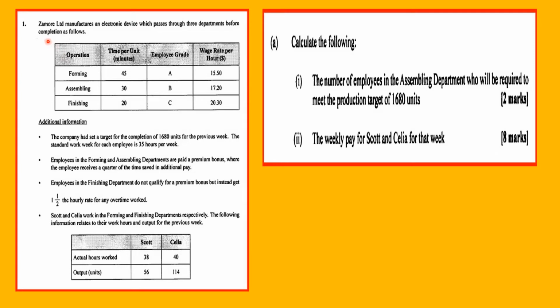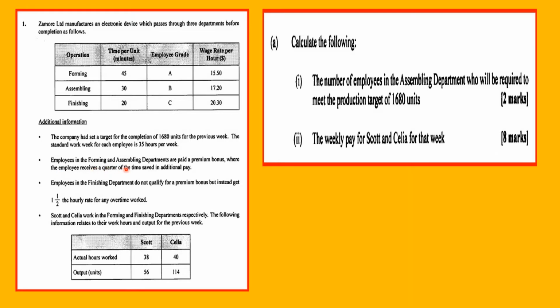Zamol Limited manufactures an electronic device that passes through 3 departments before completion. We have 3 departments here: the time, the employee, and the wage rate for each employee in the various departments. Additional information: the company had set a target for the completion of 1,680 units for the previous week. The standard work week for each employee is 35 hours per week.